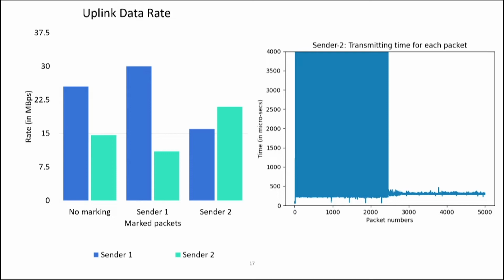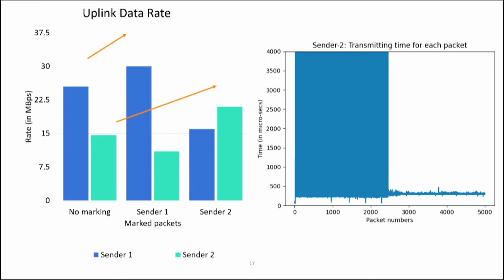So if we use similar kind of CPU on both the machines, then we are getting an equal rate for the no marking case. Going to the second one, when we mark sender 1, if we see the sender 1 rate, the data rate improves from 23 to around 30 Mbps, and sender 2 reduces from around 14 to around 8. But the aggregate rate is same for all the three.